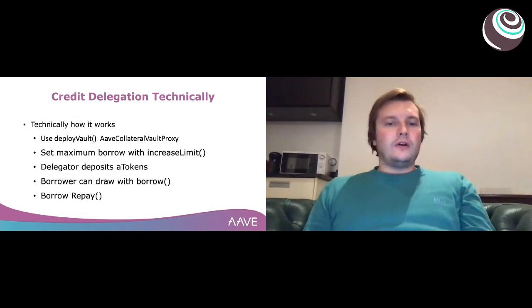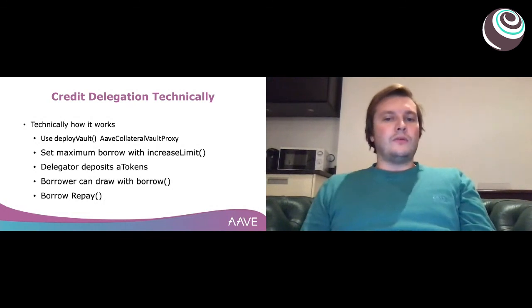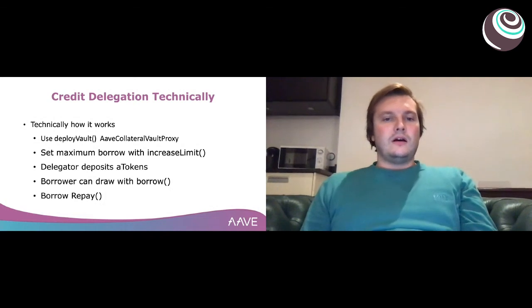I recently saw a project at the ETH Online hackathon where you could borrow with credit delegation, put up a margin, and then use the initial margin to farm or do different kinds of financial transactions, supply liquidity, or deposit in other lending protocols.